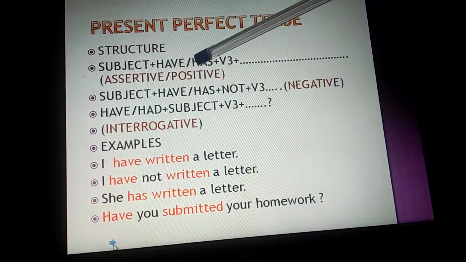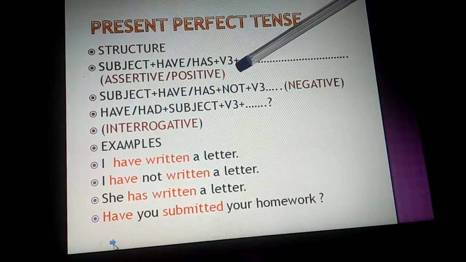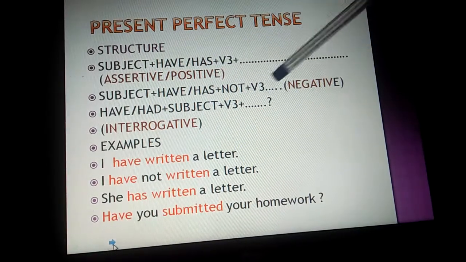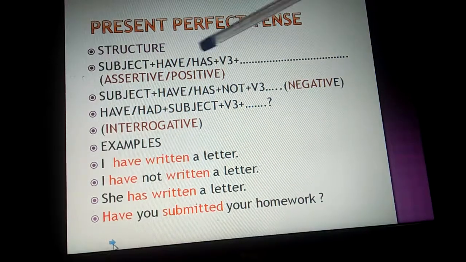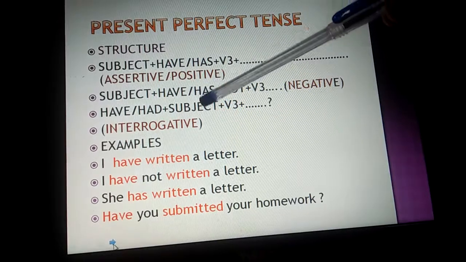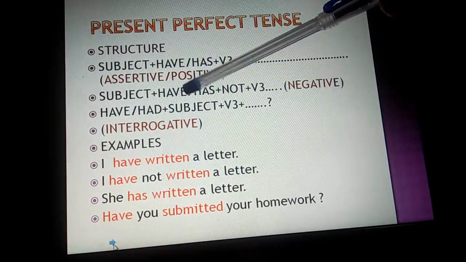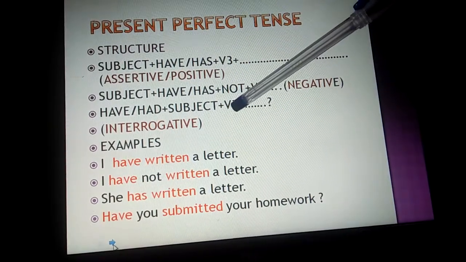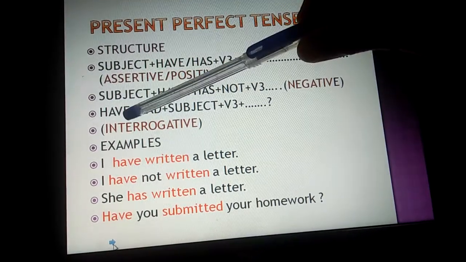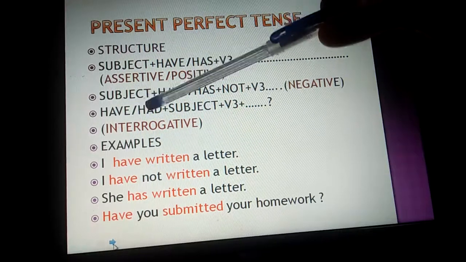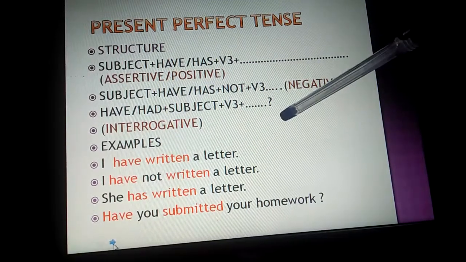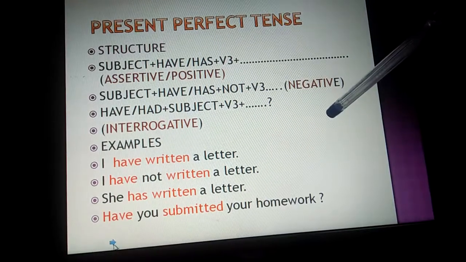So here, the same structure: subject followed by have or has plus V3 form followed by the remaining part of the sentence. Then if we are forming a negative, we simply add not between the helping verb and the main verb. In the interrogative form, we start with the helping verb, have or has, followed by the subject, plus V3 form, plus the remaining part of the sentence.